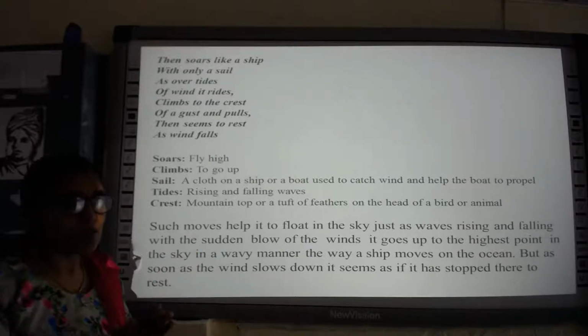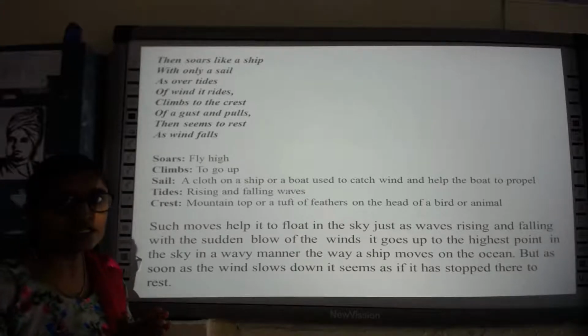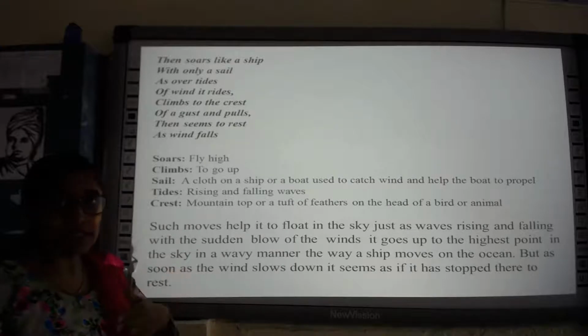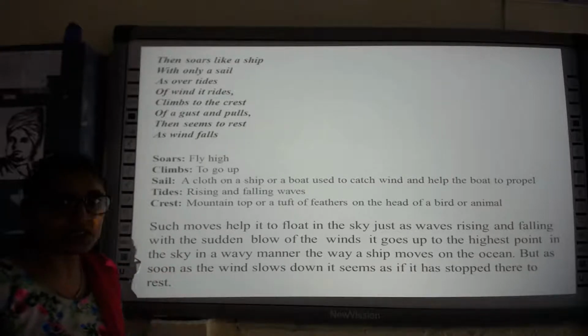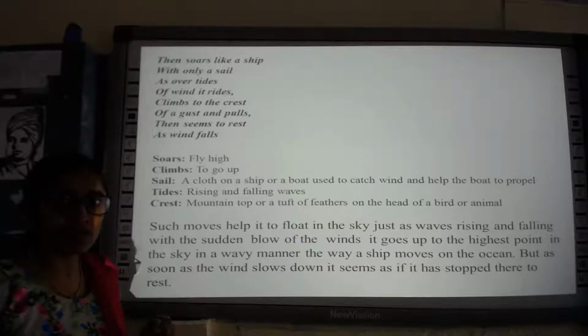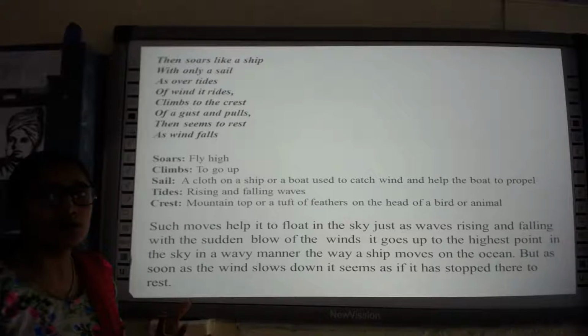So here you have to learn a figure of speech called simile. Okay, simile. You can see in your textbook in the exercise you have an exercise regarding that. Simile is a figure of speech used in poetry, most probably in poetry, to enhance its beauty.